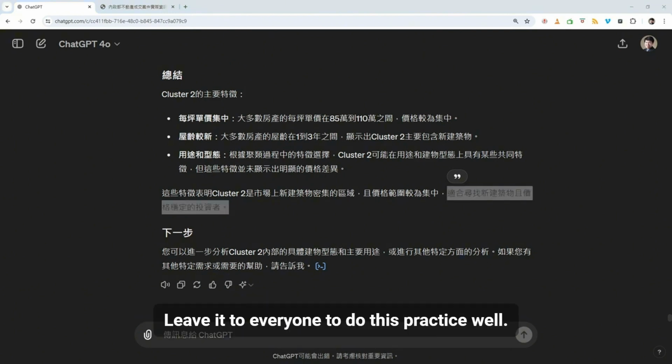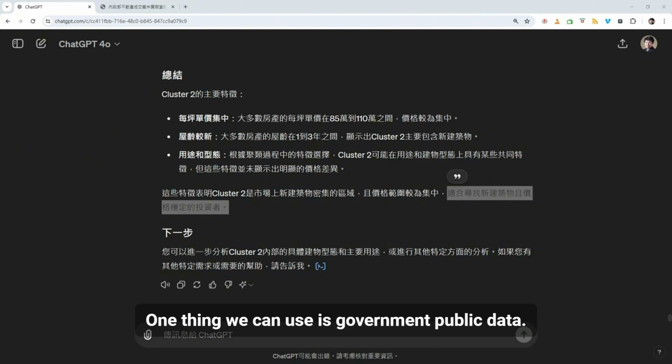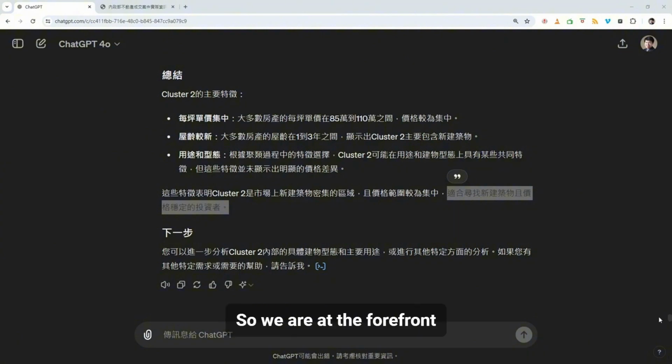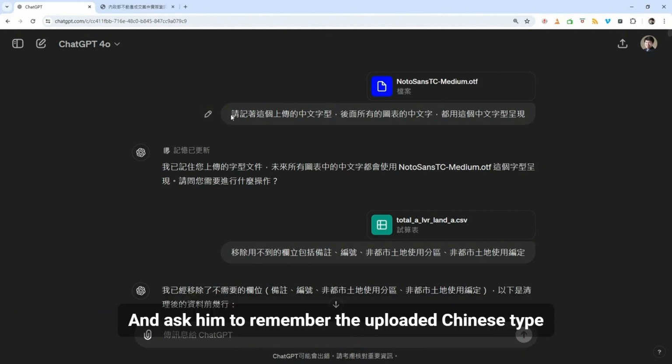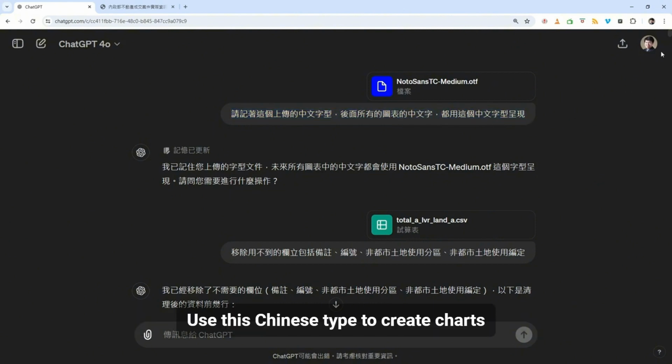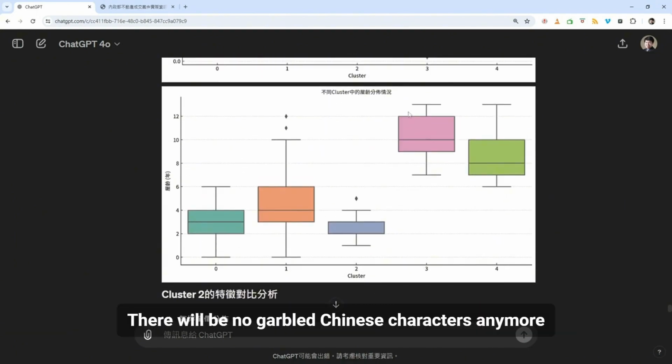So here we leave it to everyone to do this practice well. Today, I mainly told everyone 2 things. One thing is that we can use government public data to conduct orderly analysis. Another thing is that in the analysis process you may encounter garbled Chinese characters, so it's okay. In previous videos, as well as other videos here, I teach you to upload a Chinese font and ask it to remember the uploaded Chinese font, then use this Chinese font to create charts in all subsequent analyses. There will be no garbled Chinese characters anymore.